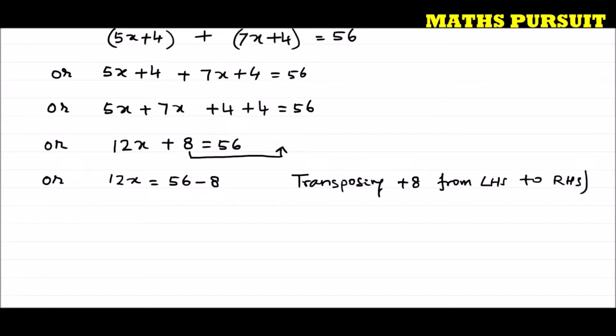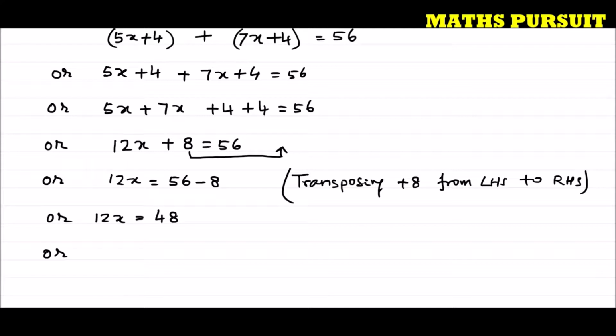And we very well know that the sign changes. If we transpose a number from one side to the other side, its sign changes. If it is positive, it becomes negative. If it is negative, it becomes positive. So we got 12x is equal to 56 minus 8, or 12x is equal to 48.